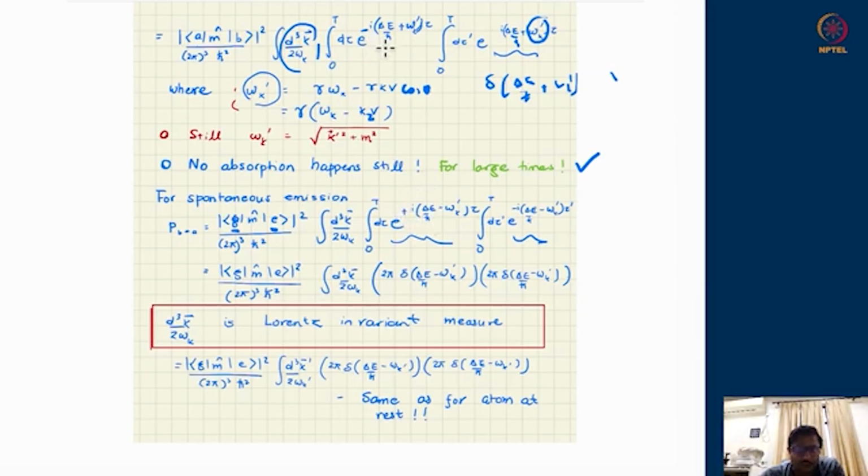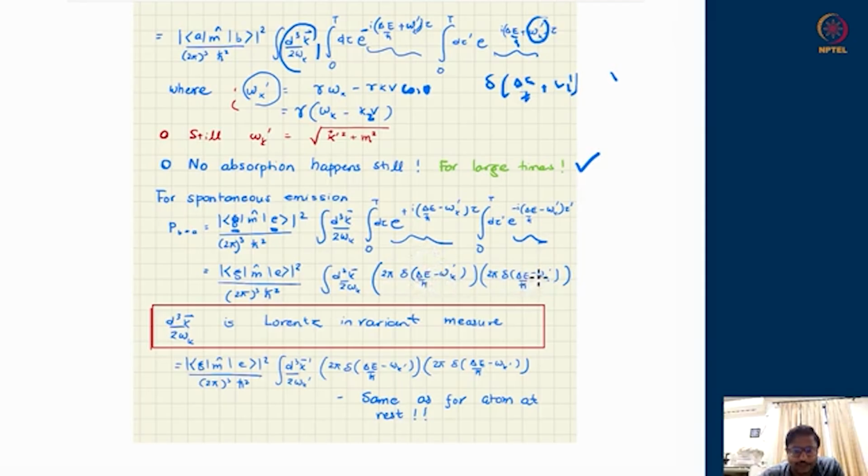So you can see with this structure where delta E undergoes a sign flip, this exponential becomes e to the power i (delta E upon h bar minus omega k prime) tau, and this thing is the complex conjugate of that at a different tau prime. If we know the protocol already, in the large time limit it will become double delta functions with arguments delta E upon h bar minus omega k prime.